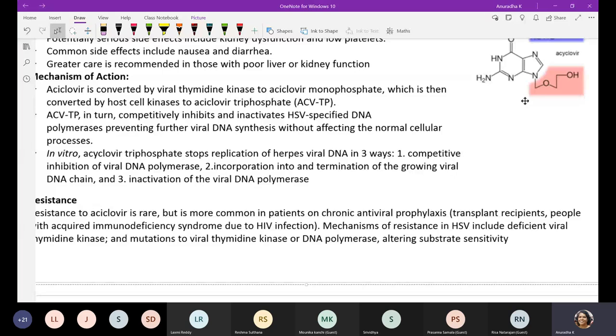Vidarabine is an adenine analog, and acyclovir is a guanosine analog. For every example we have seen, they mimic the nucleosides, block and inactivate the DNA polymerase, and stop the process of replication. Is the second example clear, students? Yes, ma'am.